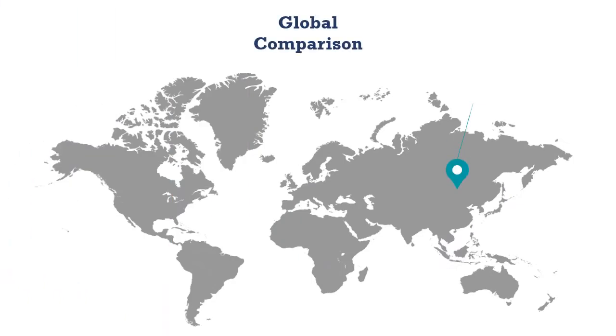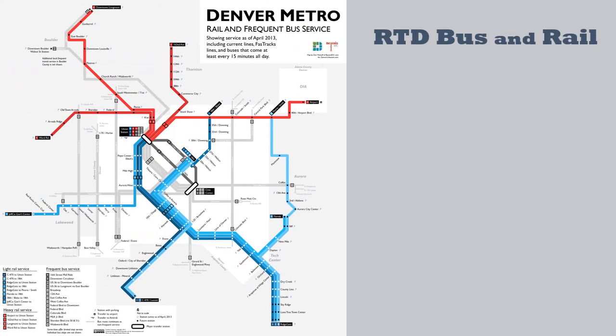Now that we know about the challenge of transit integration in China, we will look at a case study in Denver, Colorado. Denver's RTD bus and rail system integrate transit modes very effectively.